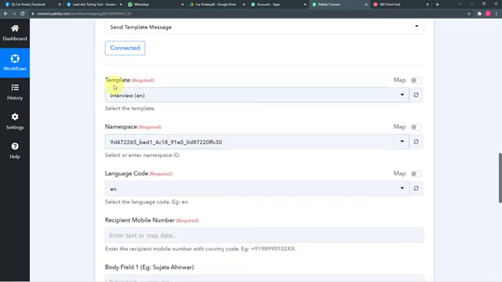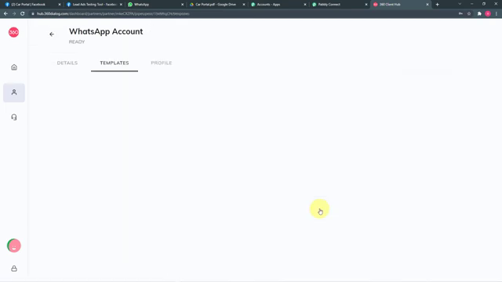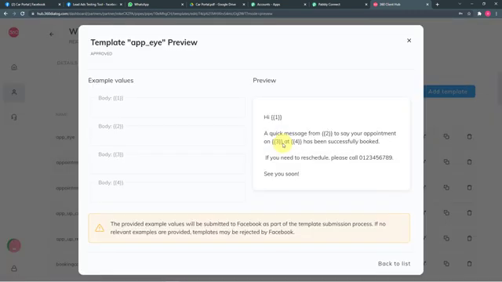Now it is asking for the template, so let me tell you what templates are. I'm going to my 360 dialog account again, and here I'm going to click on the manage templates option. And guys, these are the templates we have. Let me open one for you. Okay, so guys, templates or message templates are nothing but the messages that we want to send on WhatsApp, right?